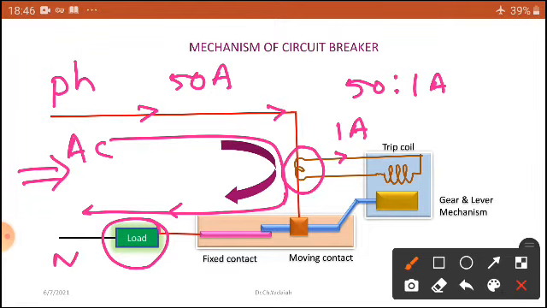So when 1 ampere flows here, it cannot operate the mechanism, because I have provided a gear and lever mechanism here. Under normal condition, 50 amperes full load current flows, 1 ampere flows here, and the flux developed here is such that it cannot operate the mechanism as usual. Here is a fixed contact and this is the moving contact, both are closed. You can see the current which is coming through the circuit happily flows through the load. This is under normal condition.